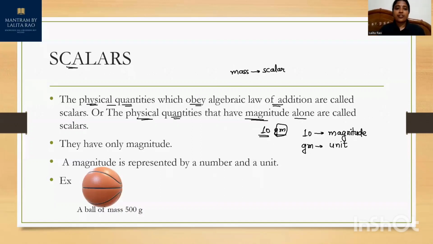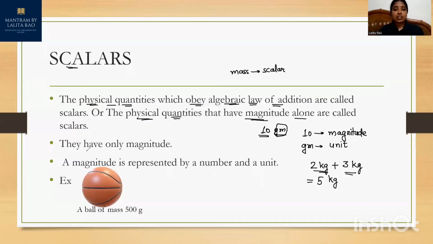Now also, the physical quantities which obey the algebraic law of addition. What do you mean by the algebraic law of addition? Suppose I have 2 kg of apples, and my friend has 3 kg of apples. Together, how many apples do we have? 5 kg of apples. Is it clear? We can add these scalar quantities algebraically.